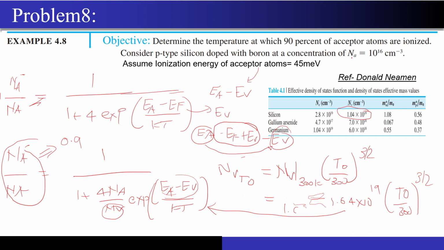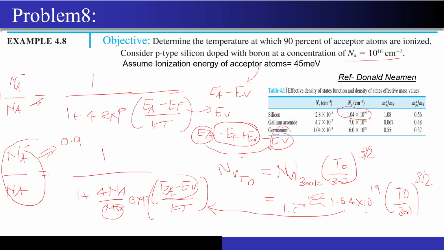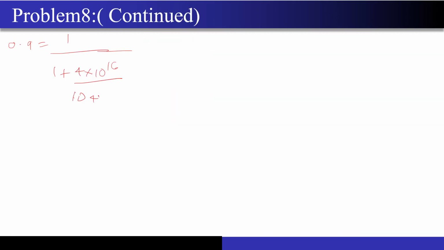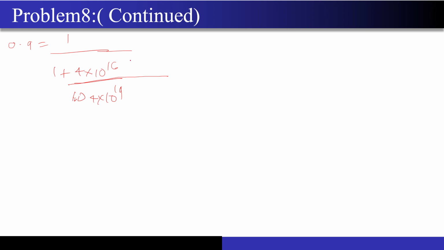So now this 0.9 will be 1 upon 1 plus 4 into Na, which has been given as 10 to the power 16, divided by Nv, which we have just found out. This is my Nv: 1.04 into 10 to the power 19, and we have T naught by 300 to the power 3 by 2. So I will take it in the numerator: T naught by 300 to the power minus 3 by 2.